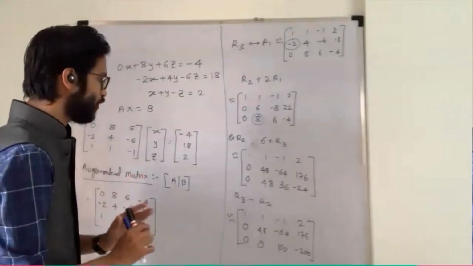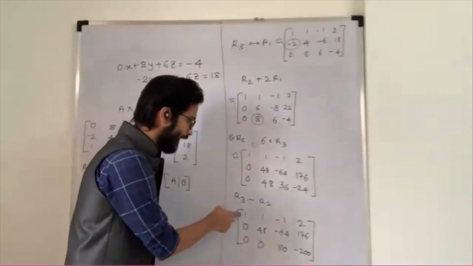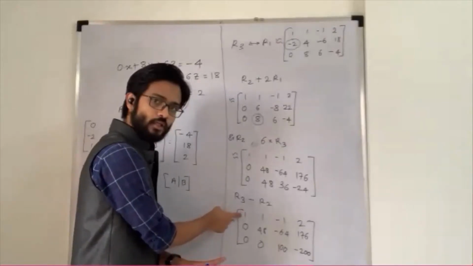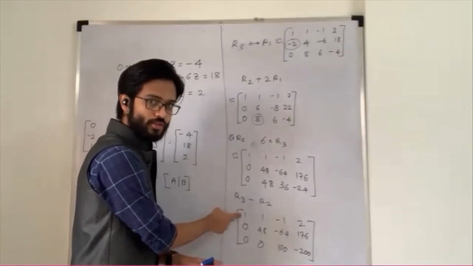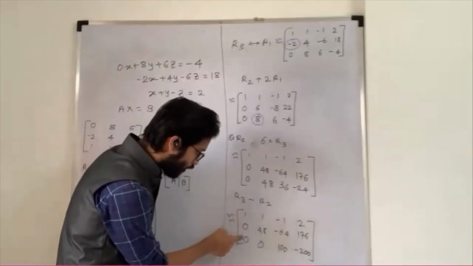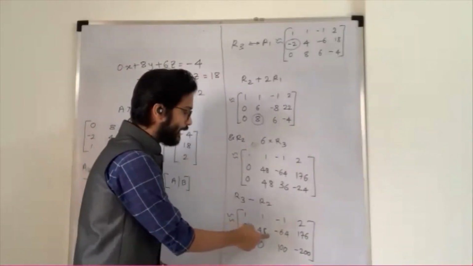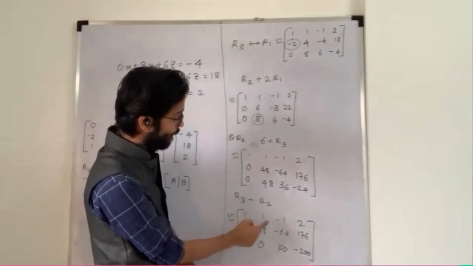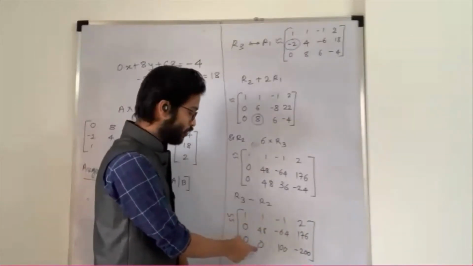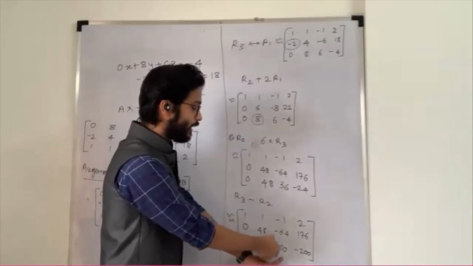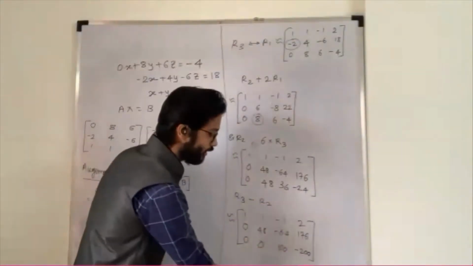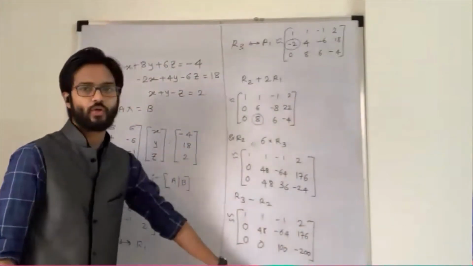Please, what is echelon form definition? Very simple. First diagonal element, a11, should be non-zero, and all the elements below that should be 0. For the second diagonal element, there is no restriction, but all the elements below the second diagonal element should be 0. Third diagonal element, no restrictions. All the elements below the third diagonal should be 0. So this is my row echelon form.